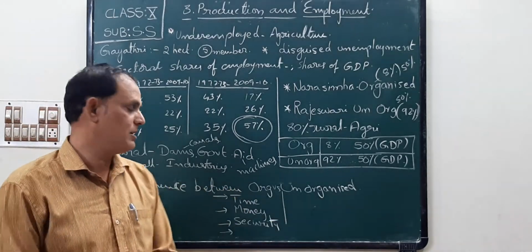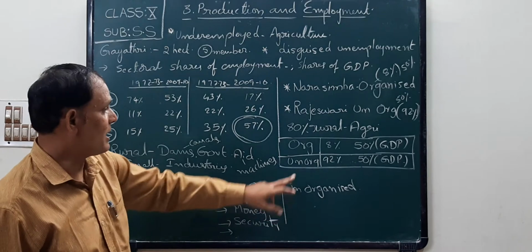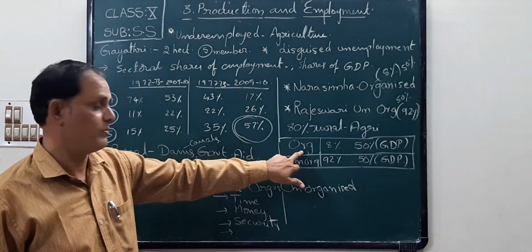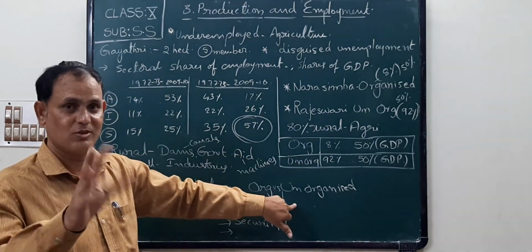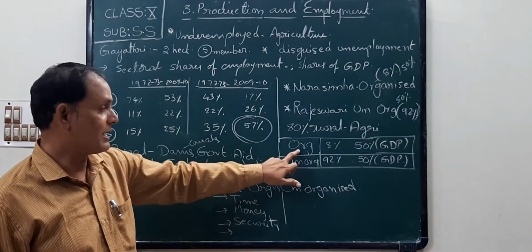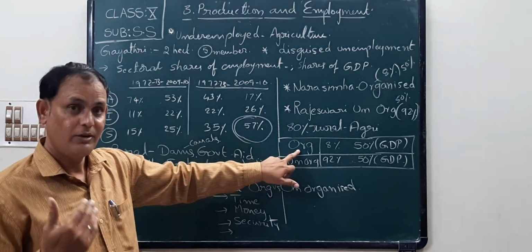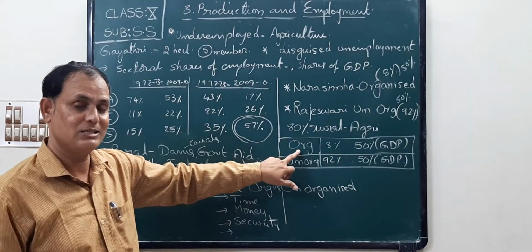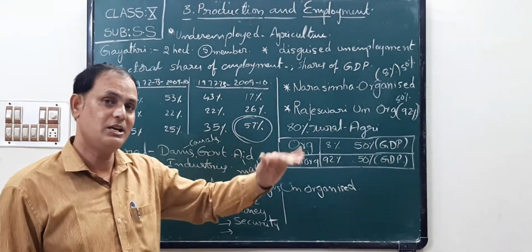I already said time. In the organized sector they have fixed time, but in the unorganized sector there is no fixed time. Next, money. Organized sector workers take more money than unorganized sector workers, with DA, TA.